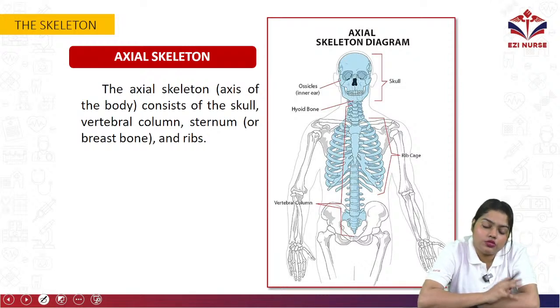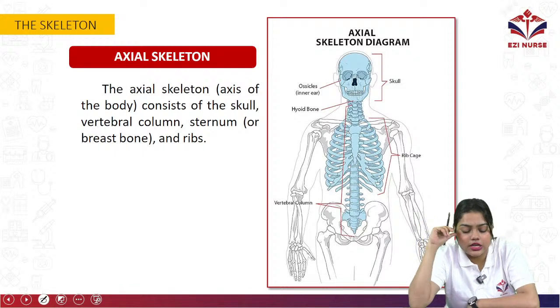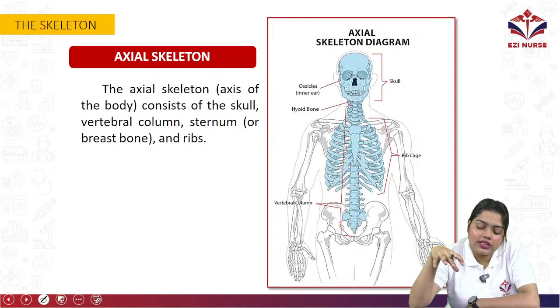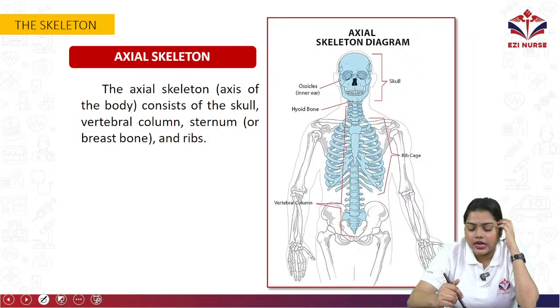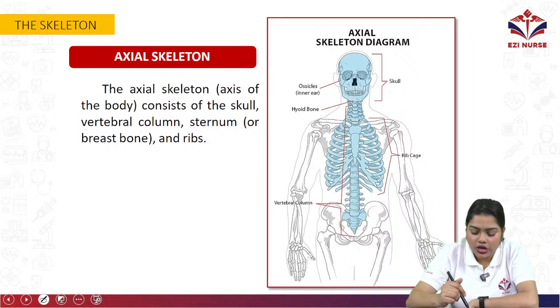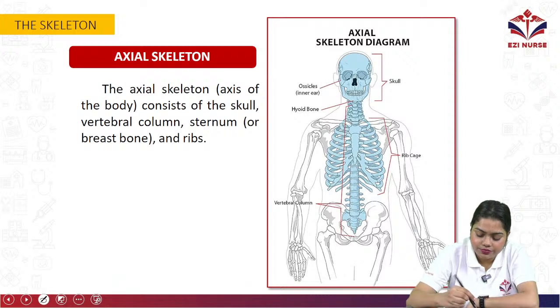Next we will move on to the next system, that is musculoskeletal system, okay. So in the skeleton we have different parts, okay. So if we see, these are cranial bones, okay. Here we have our humerus, radius, ulna, phalanges, carpal, metacarpal. Okay.